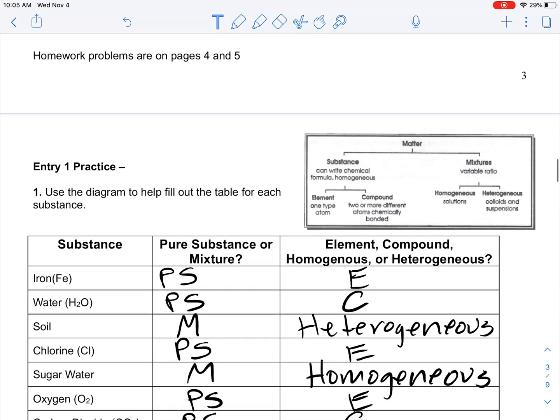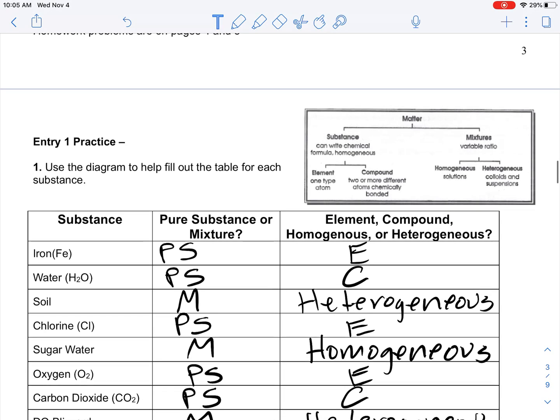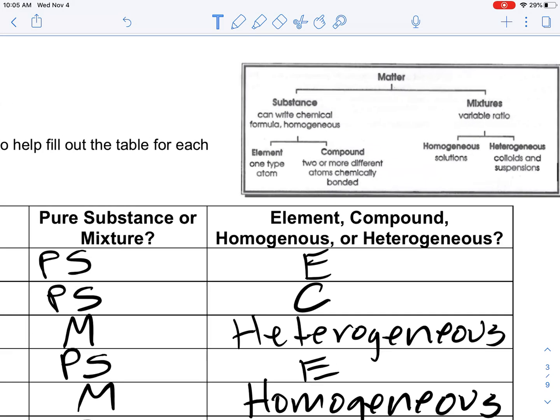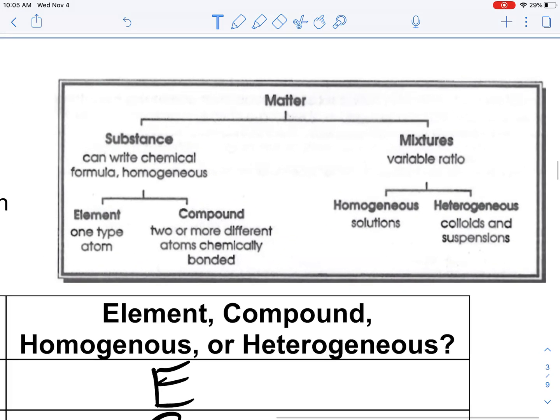All right, we're going over the entry one notes here. So the first part is that when we look up here, remember all matter is separated into two types of categories. We have pure substances and mixtures.